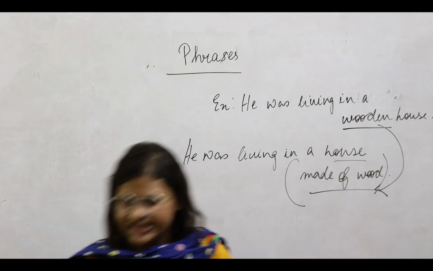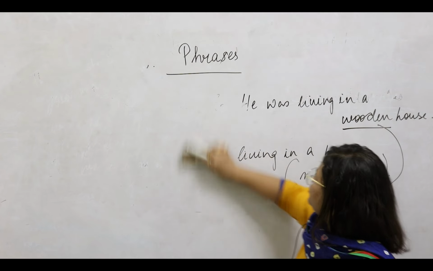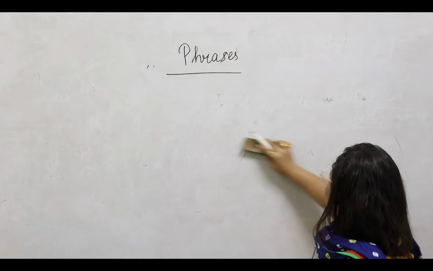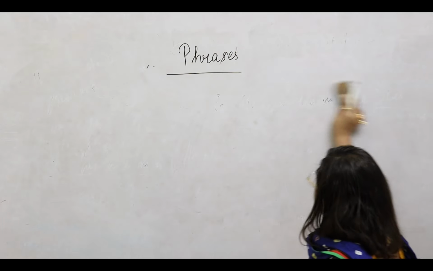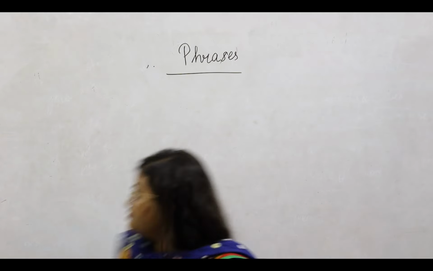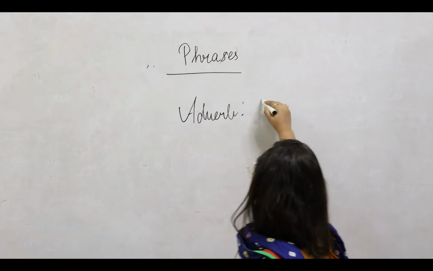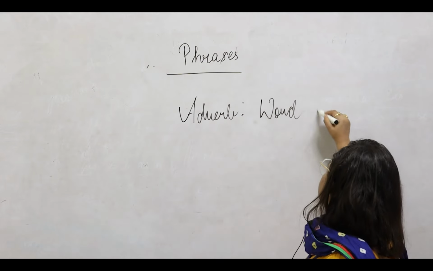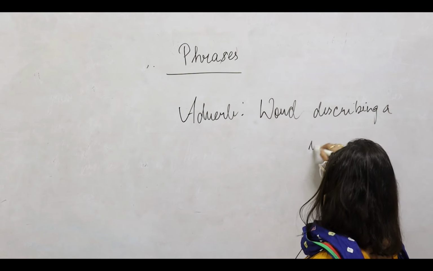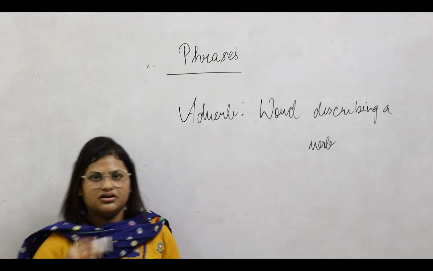Now let us look at the second part of the phrases. The second phrase that we will be looking at is the adverb phrase. So what are adverb phrases? First, let us try and understand what an adverb is. An adverb is a word that defines a verb. It's a word describing or defining a verb. Now we'll see how we can use the same in a sentence.